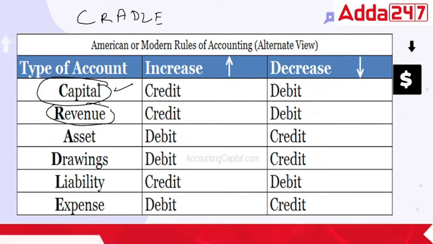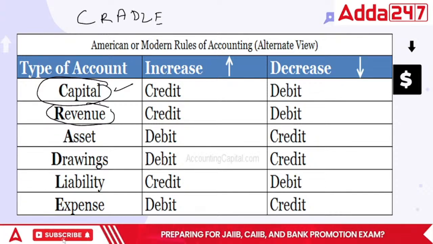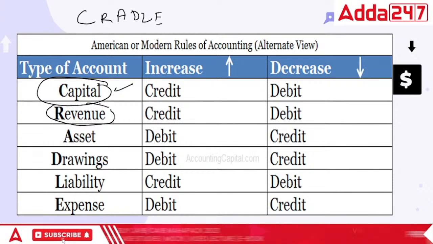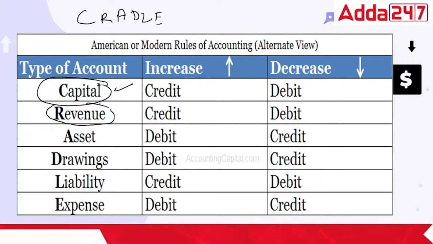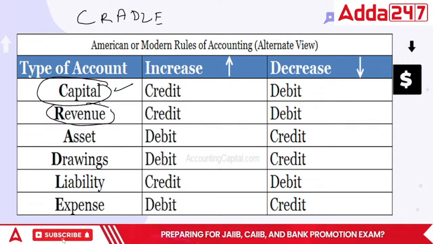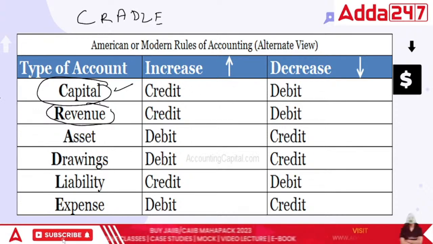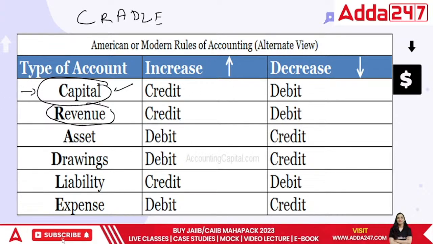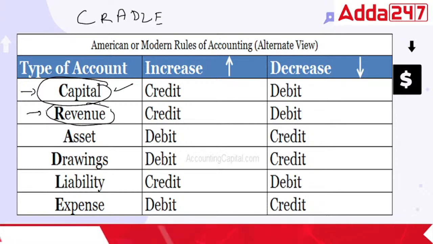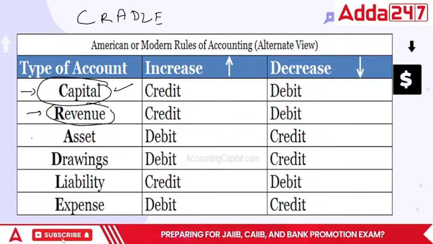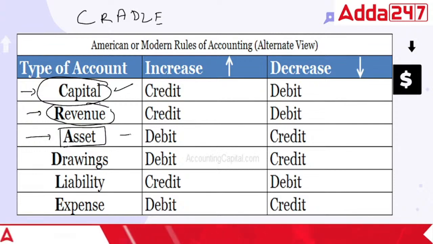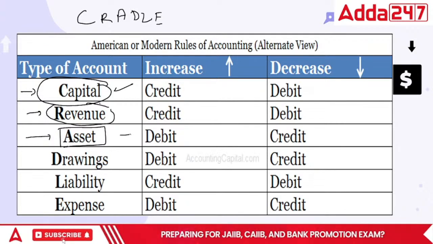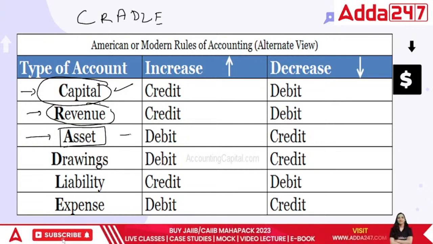Next point is assets. How do we define assets, everyone? Assets can be defined as something that helps a business to grow further. So, can we say that capital is something that I put into the business, revenue is what I am actually putting so much money for, and assets are something that helps us to grow? This is not something that I sell, but if I do not have an asset, how can I sell goods if I don't have a shop? I need a website, then a website is also an asset.